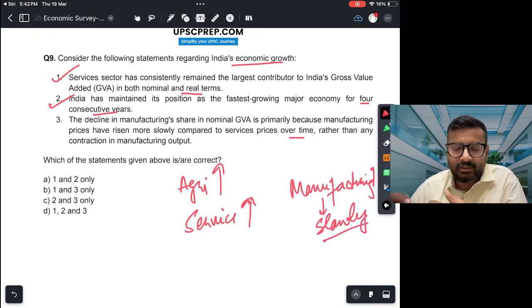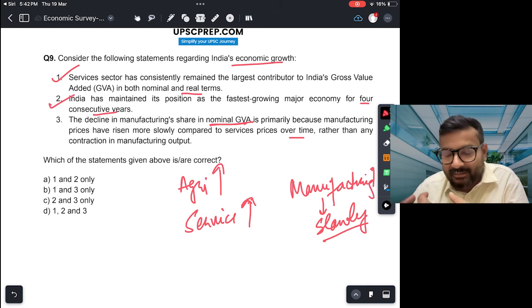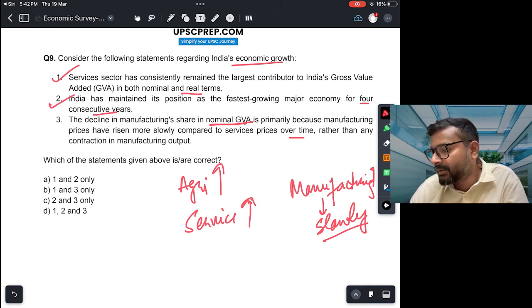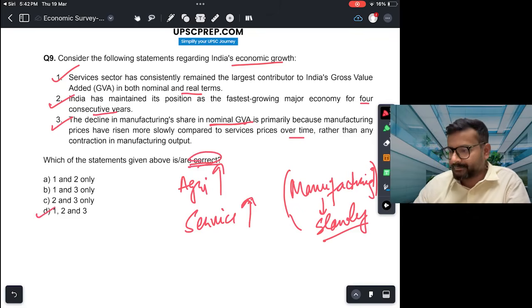And what this does is that the nominal GVA, which also takes into account the inflation, okay? So if inflation is taken into account, the manufacturing share has not grown as fast. In fact, it has declined. All right. So this again is correct. So the answer would be D, 1, 2 and 3.